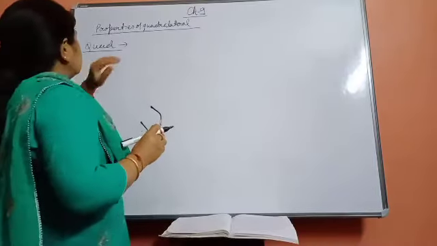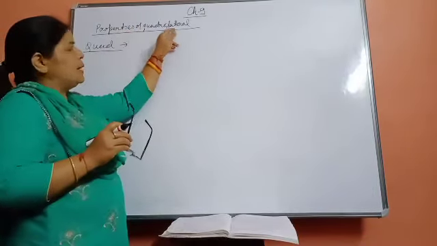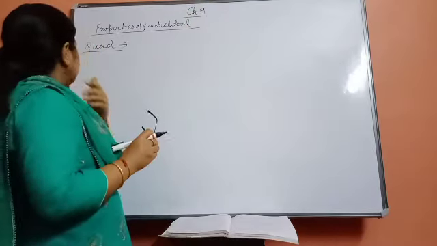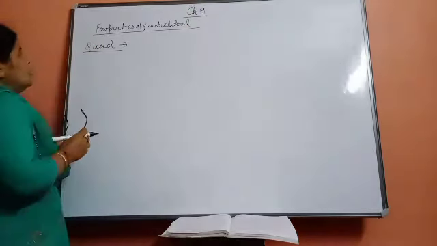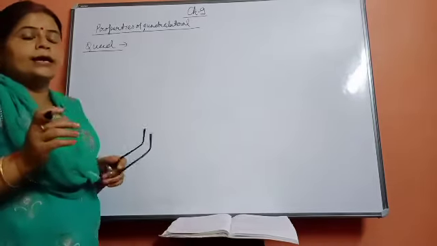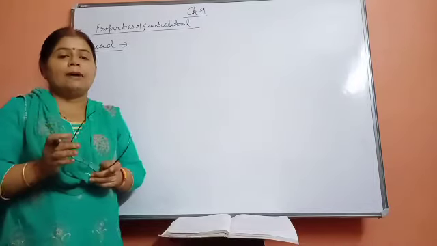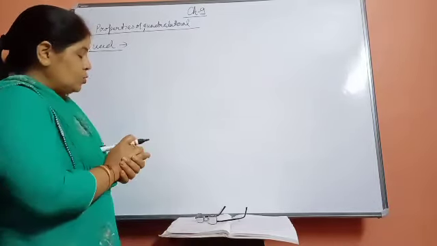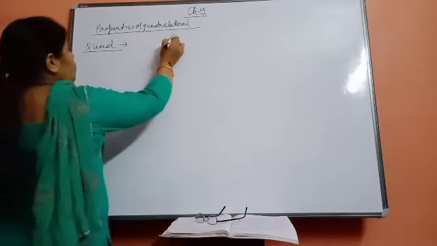Yes beta, now the next topic of our chapter is properties of quadrilateral. So in this part of the chapter, first of all we would like to learn about the quadrilateral. So what do you mean by the quadrilateral? A quadrilateral is a closed figure bounded by 4 line segments.